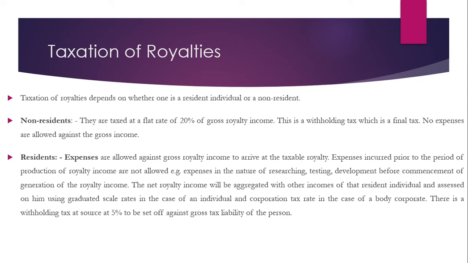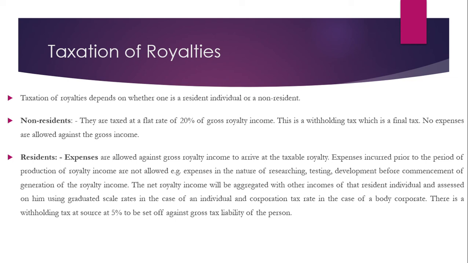For residents, expenses are allowed against gross royalty income to arrive at the taxable royalties. Expenses incurred prior to the period of production of royalty income are not allowed, e.g., expenses in the nature of researching, testing, developing before commencement of generation of the royalty income. The net royalty income will be aggregated with other income of the resident individual and assessed on him using graduated scale rates in the case of an individual and corporate tax rate in the case of a body corporate.